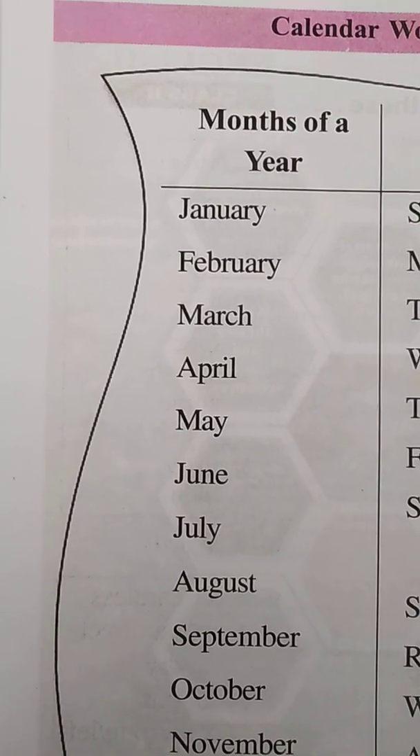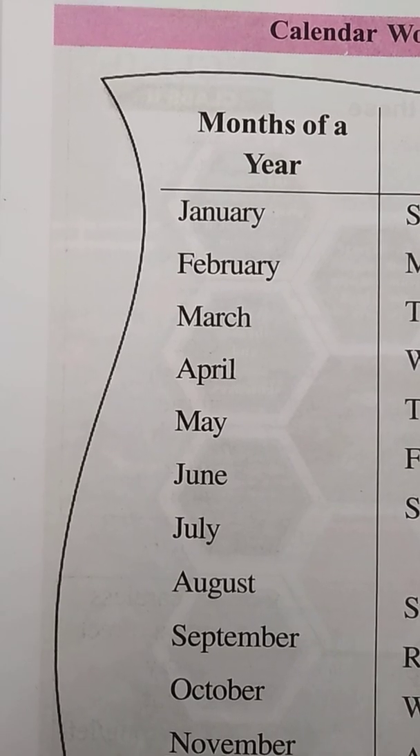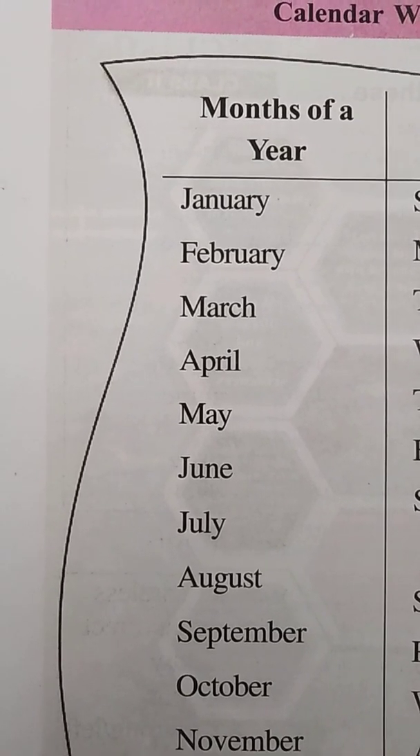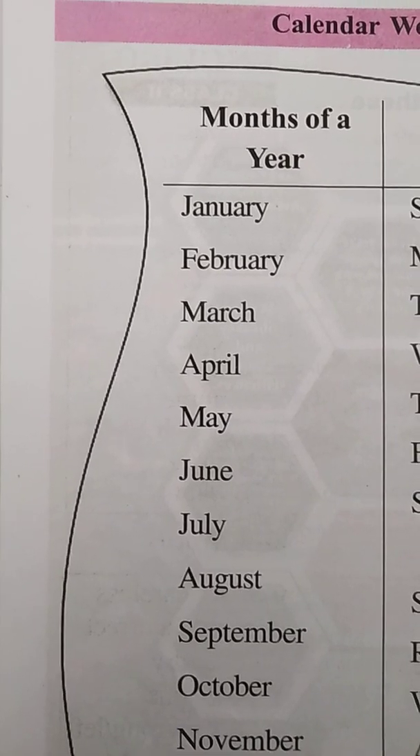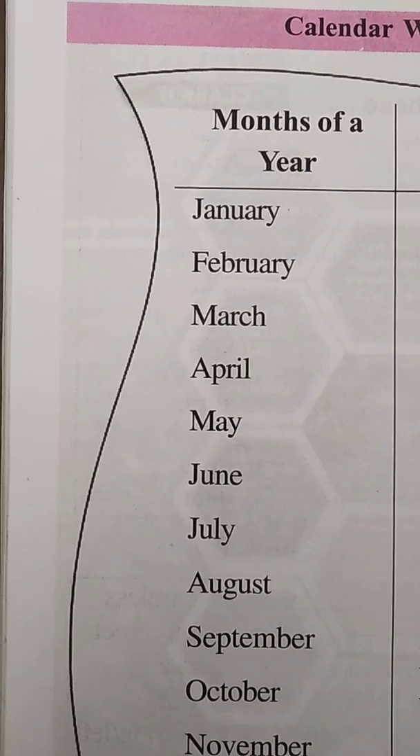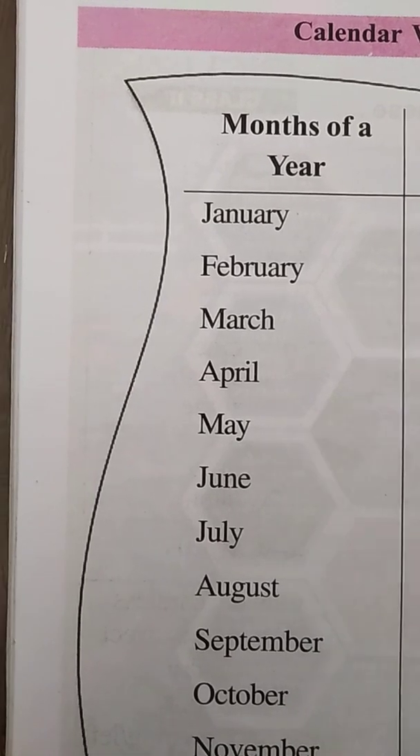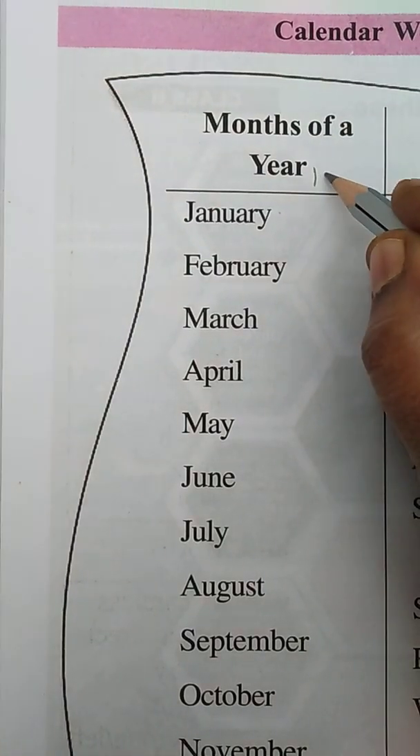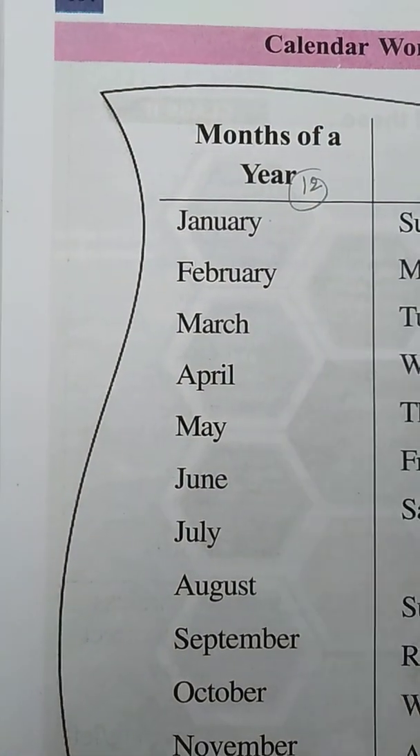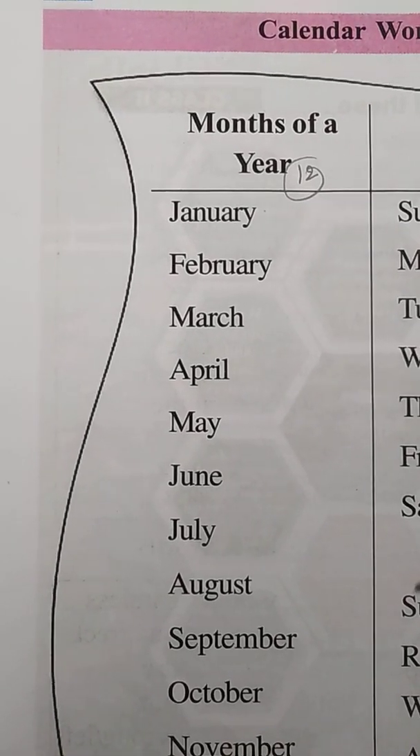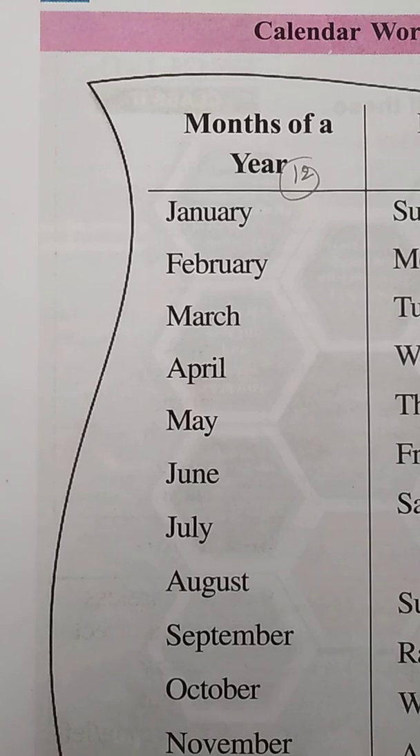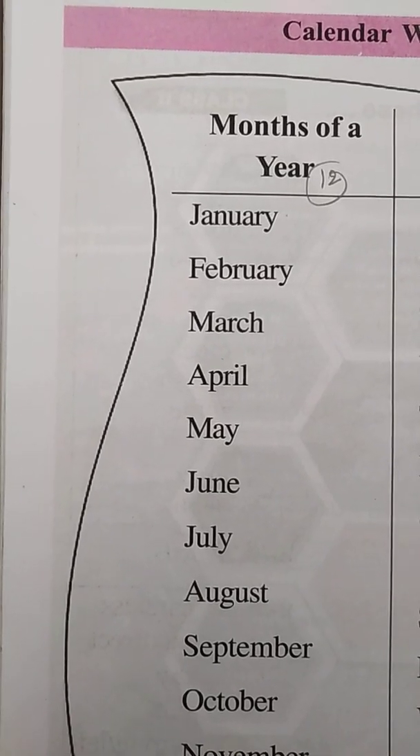Can you tell me, children, how many months are there in a year? Yes, there are 12 months in a year. There are a total of 12 months, 1 to 12. So we are going to learn what these months are and what their spellings are. Okay, so let's start, children.